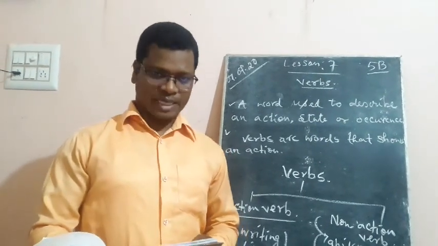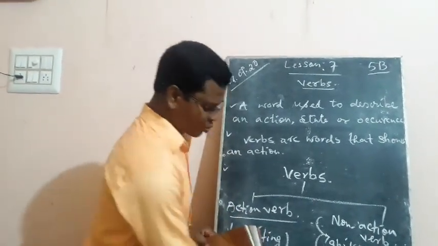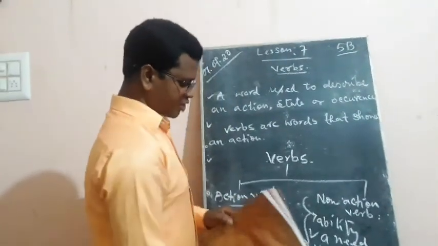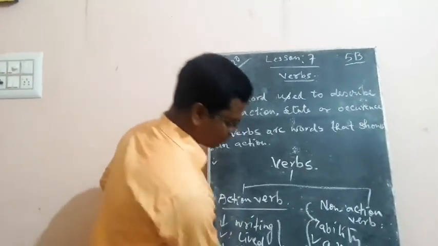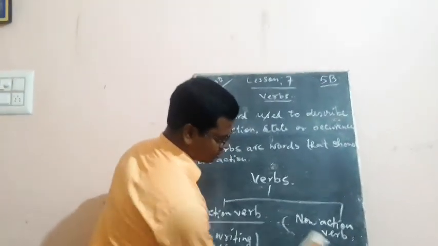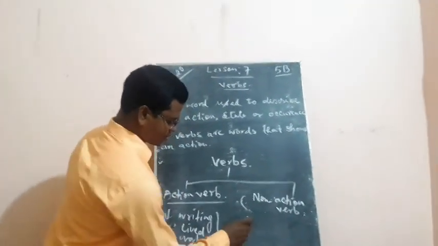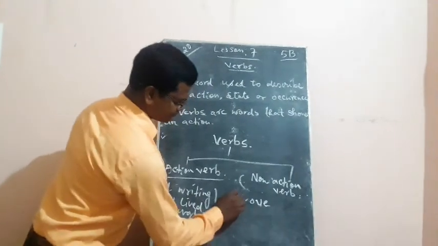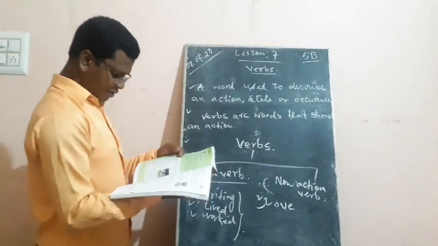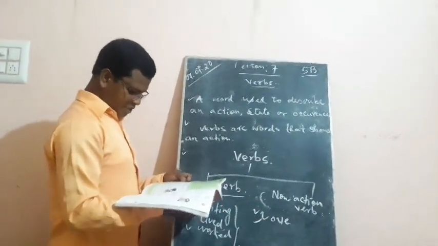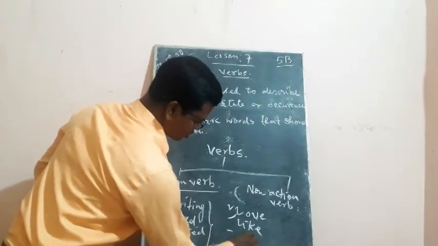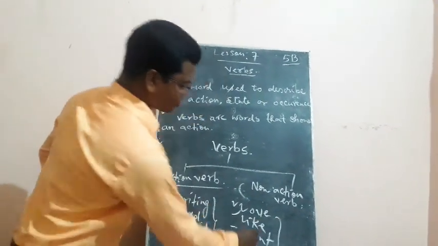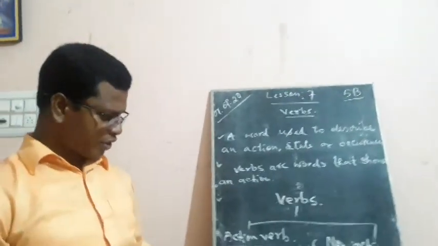Let us see the examples now. What are the examples of non-action verbs? You can see love, the first one we have. I'm erasing all this here. Like love, next is like, then want. So all these are examples of non-action verbs.